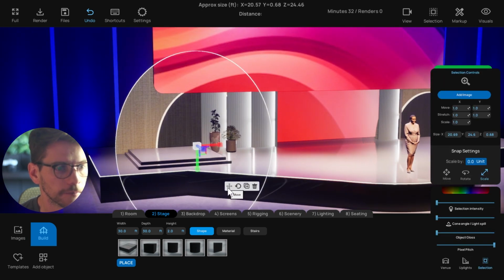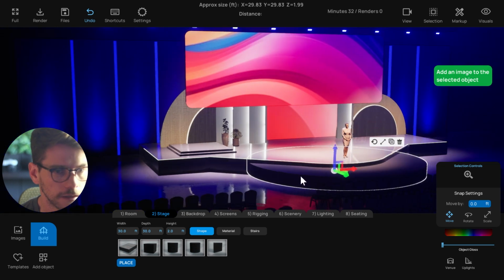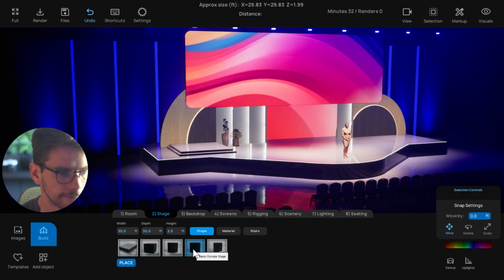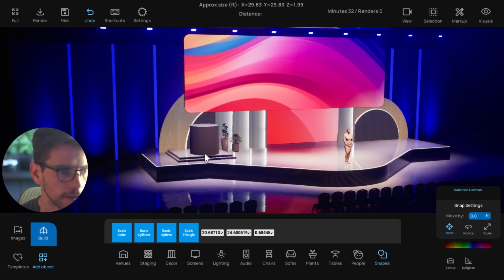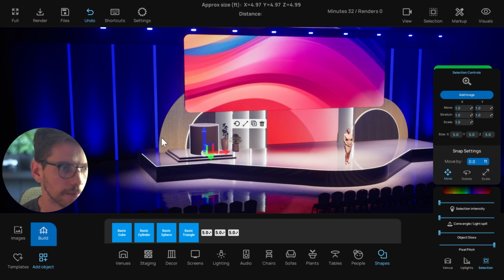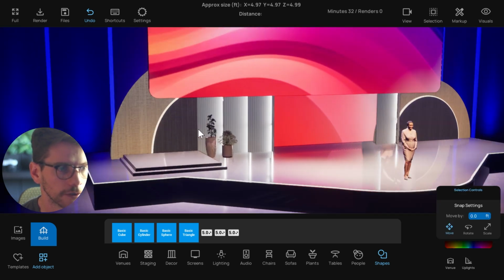But anyways, for this example, what I did was I brought in a cylinder. Let me go to my shapes here. And then I rotated this and then shaped it to this size with the scale. So I scaled it down, rotated it out, till I got the sort of shape that I wanted. So fairly quick that way.